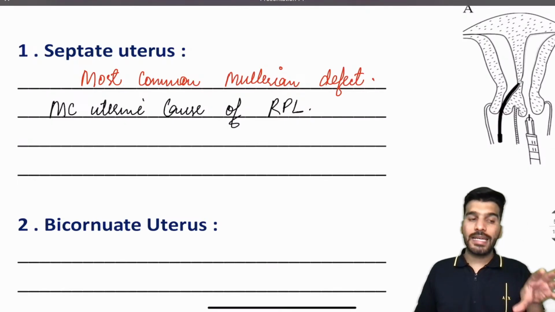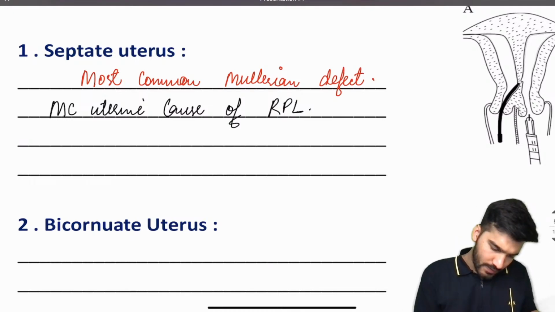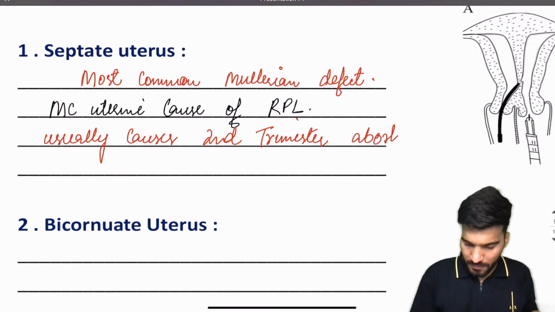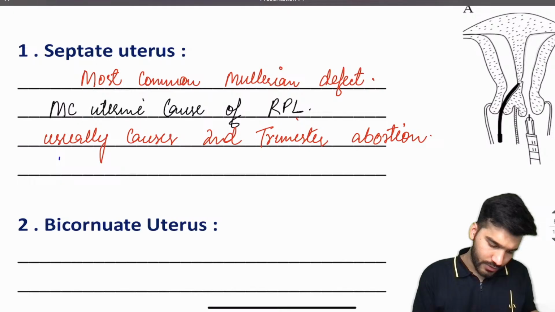What is RPL? Recurrent pregnancy loss. And it usually causes second trimester abortion.